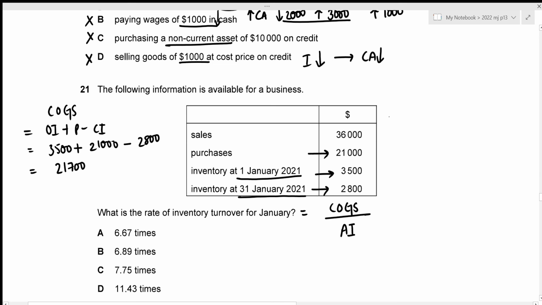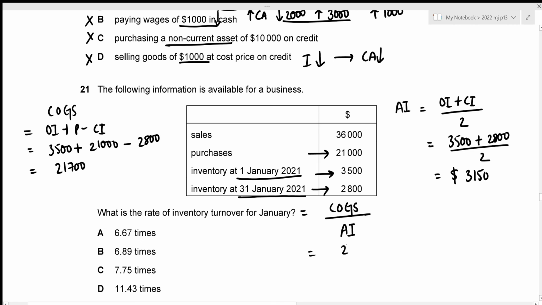Now we also require the average inventory, and average inventory is just the opening inventory plus closing inventory divided by 2. In this case, the opening inventory has the value of 3,500 plus the closing inventory has the value of 2,800 divided by 2, which gives the amount of 3,150. So we just need to substitute these two values. That's 21,700 divided by 3,150, which gives the value of 6.89. So our rate of inventory turnover is 6.89 times, which is given in option B. That will be our correct answer. Now we can move towards question number 22.